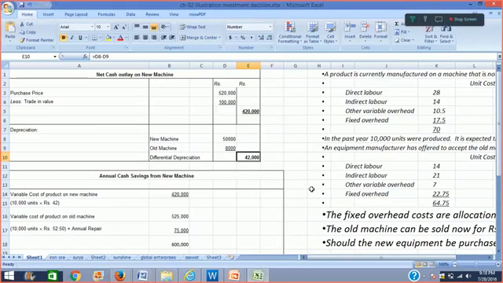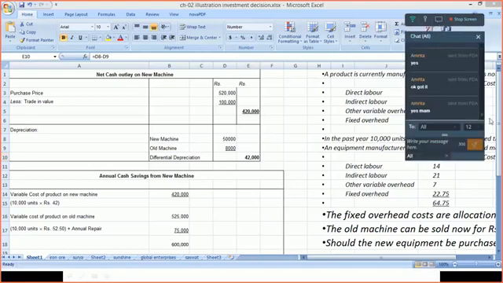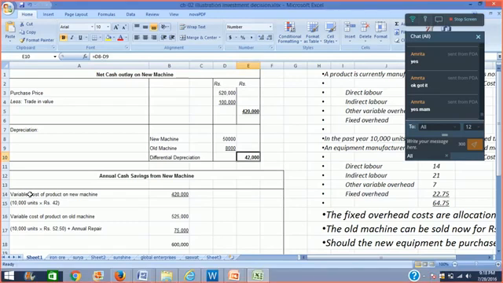Okay. Now we again go to the question. As we have done the differential calculation of depreciation, we would be doing the differential calculation of all the costs. We've been given variable cost on the product. The variable cost of the new machine is 4,20,000, and variable cost of the old machine is 5,25,000.